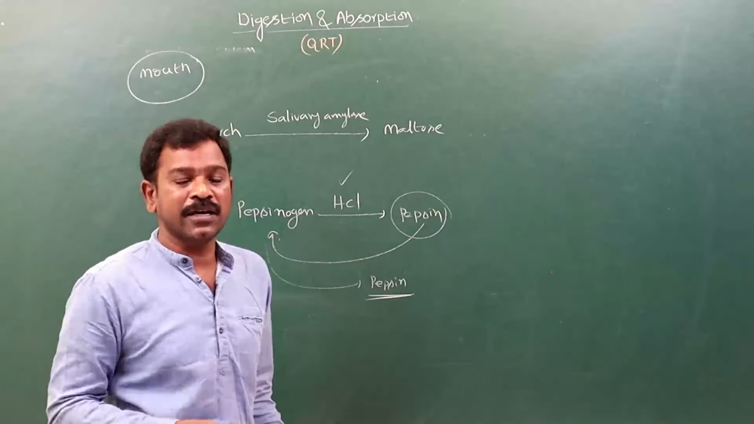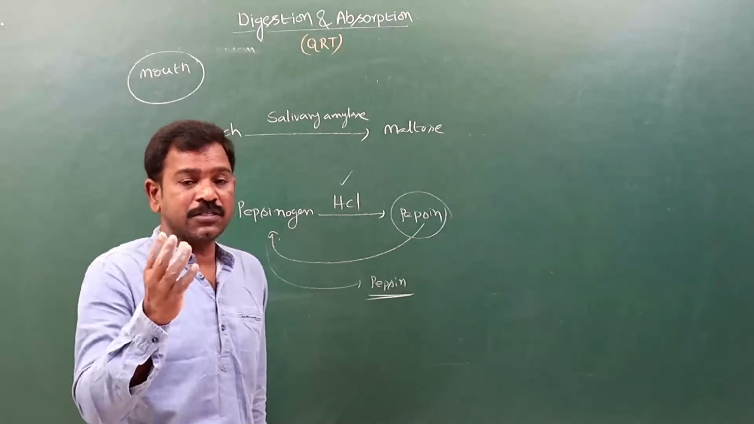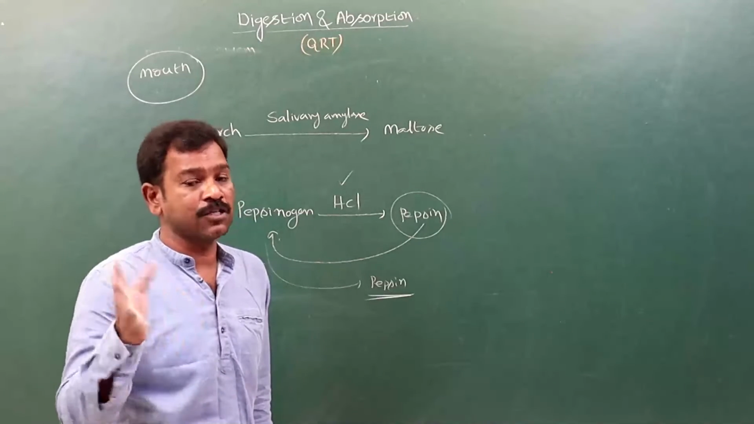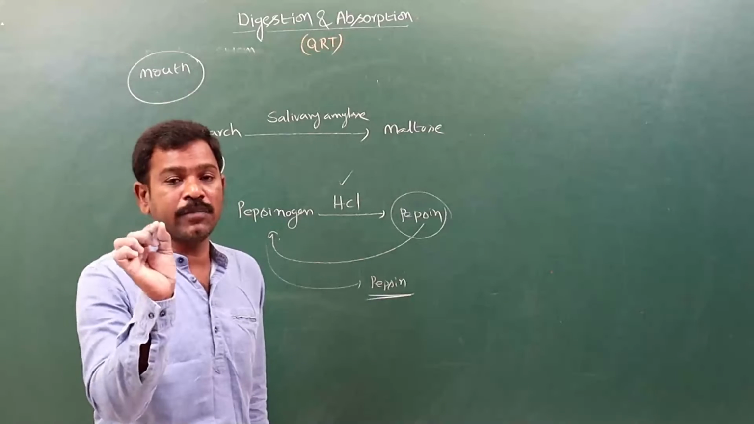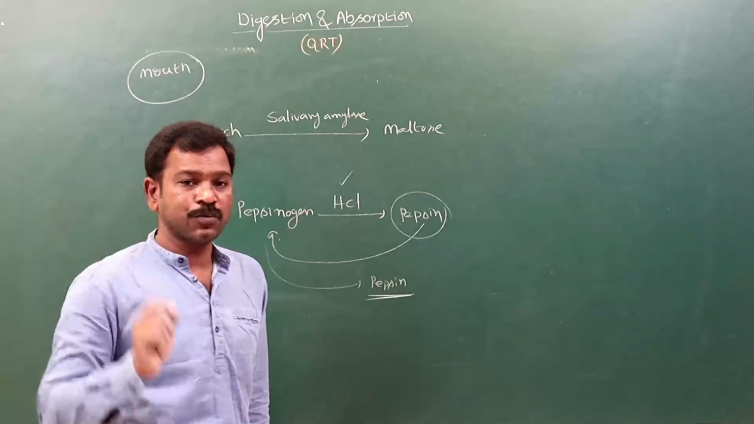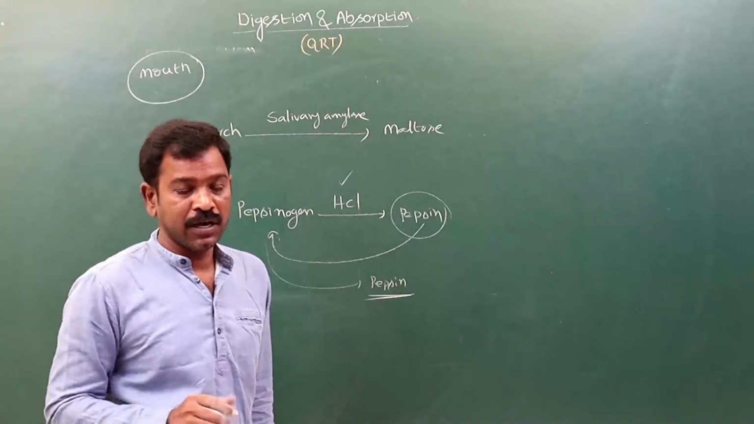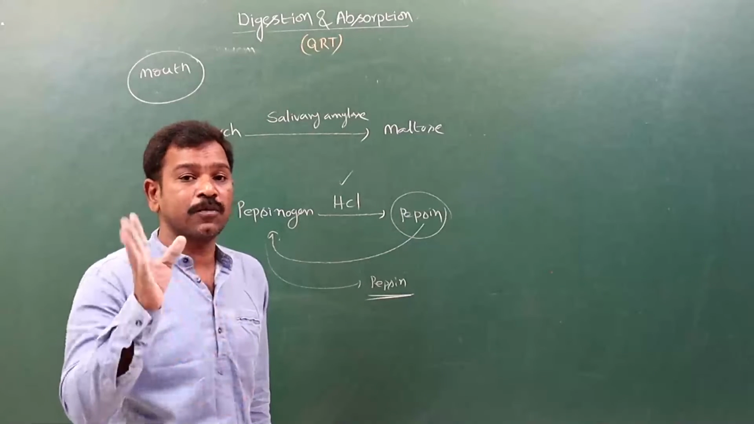And in the small intestine, the absorption of water and electrolytes. Water is absorbed by osmosis, and among electrolytes, sodium is absorbed by active transport. Okay, and chlorides are absorbed by the simple diffusion method. And next, the absorption of carbohydrates.